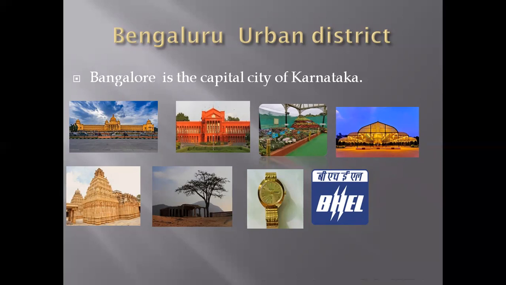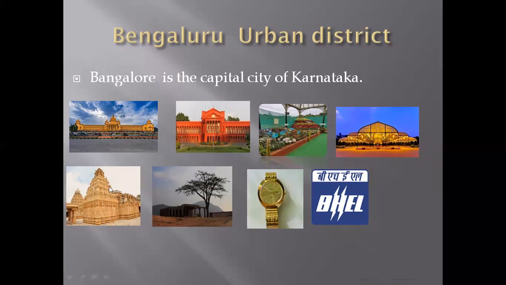To establish this one. After that, something happened. After that, Tipu Sultan could not establish it. So after the British came into India, at that time it was established. And also we can see that famous flower show functions are held on 15th August and 26th January. This is the glass house, which is also very famous.